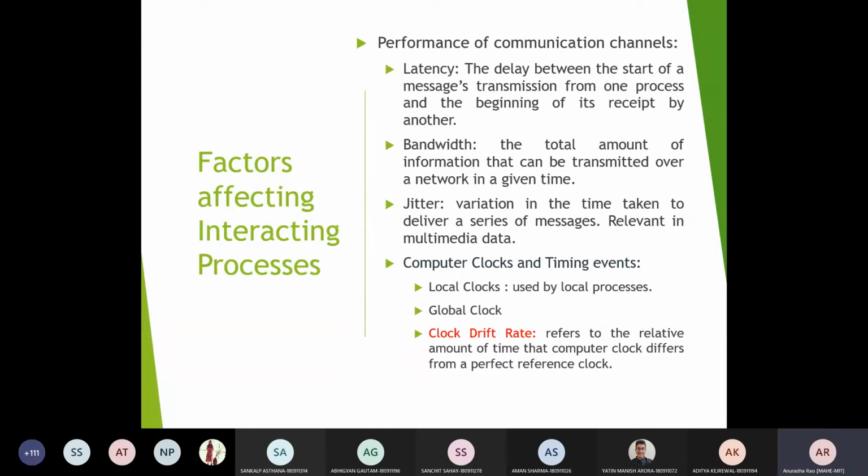Basically, you are using the network components, right? So the accessibility of network components and services, as well as the operating system services included in the system, those also matter. The communication bandwidth which you are going to use also matters, and then the noise or the interference caused by various factors.